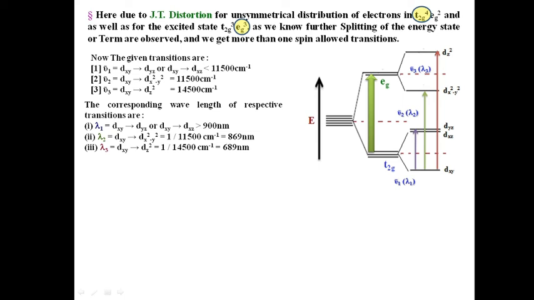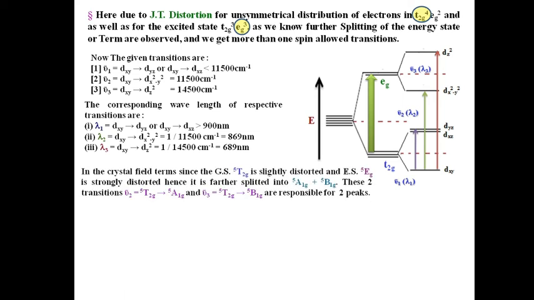We can also denote this splitting in terms of crystal field terms, such as the ground state 5T2g, which is also split into two other terms which are less important and ignored here, and the upper state, that means the 5Eg term, is also split into new crystal field terms 5A1g and 5B1g, giving two transitions.